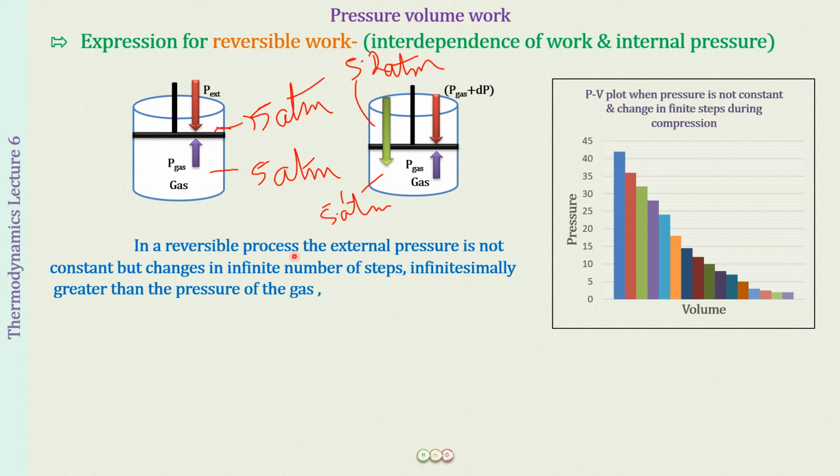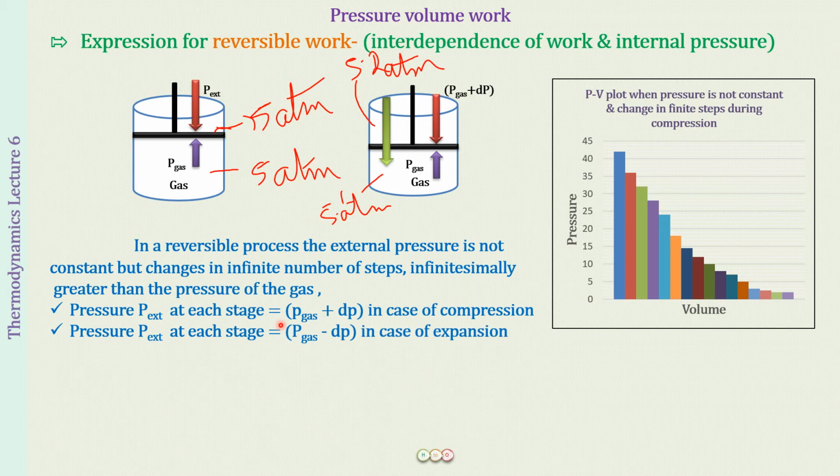At every stage the external pressure therefore is not constant. In the irreversible process, if it was 50, it remained 50 and quickly the piston came down. But now at every step the external pressure is different, and that is going to be equal to the pressure of the gas plus a small change in pressure. In case of a compression, at every stage the external pressure will be equal to P gas plus dP, and in case of an expansion it will be P gas minus dP.